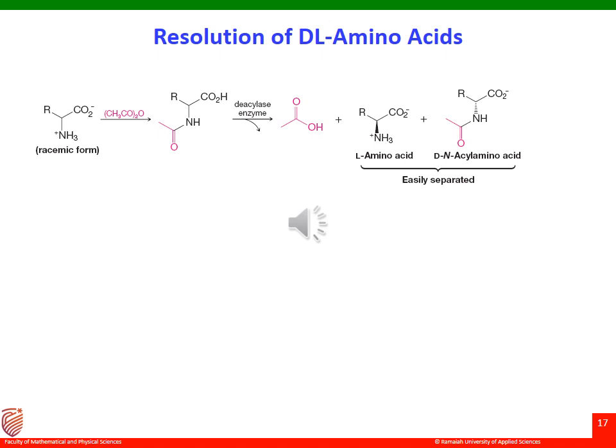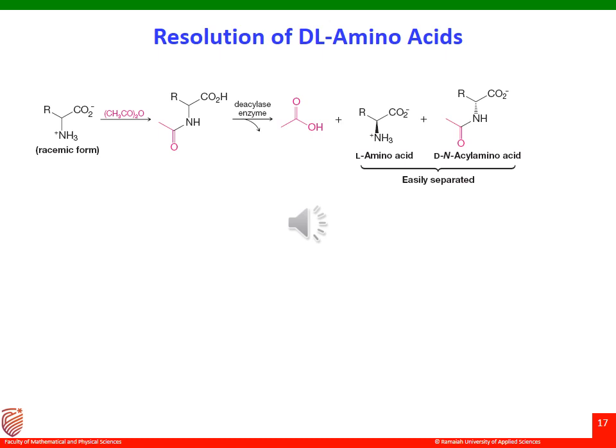One especially interesting method for resolving amino acids is based on the use of enzymes called deacylase enzymes. These enzymes catalyze the hydrolysis of N-acyl amino acids in living organisms. Since the active site of the enzyme is chiral, it hydrolyzes only N-acyl amino acids of L configuration without even bothering the D configuration.